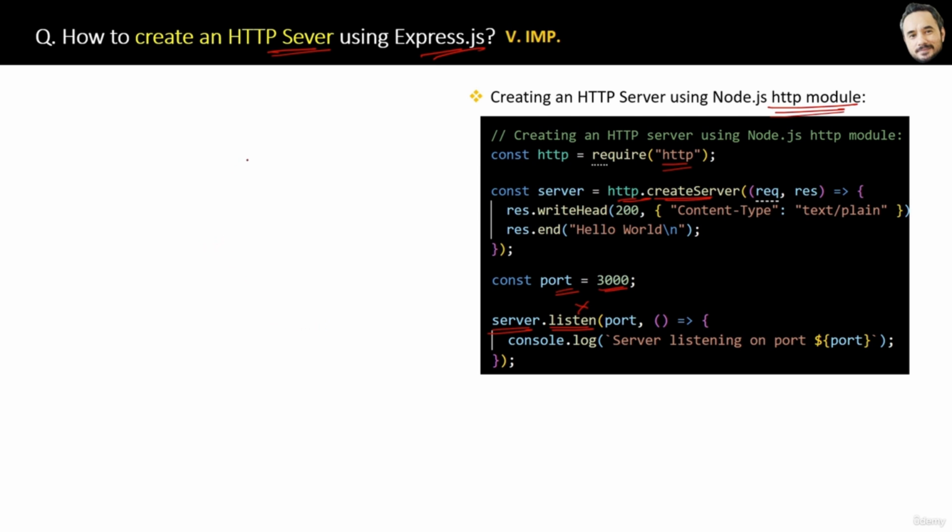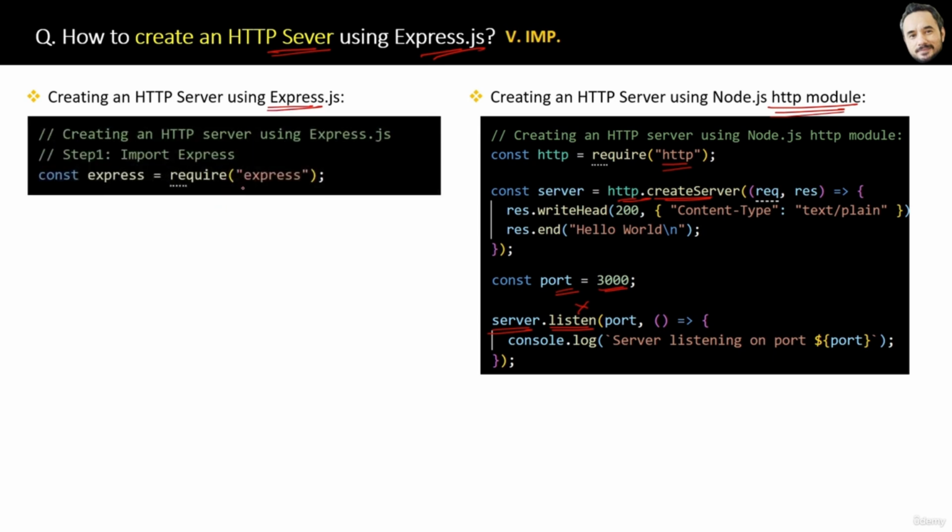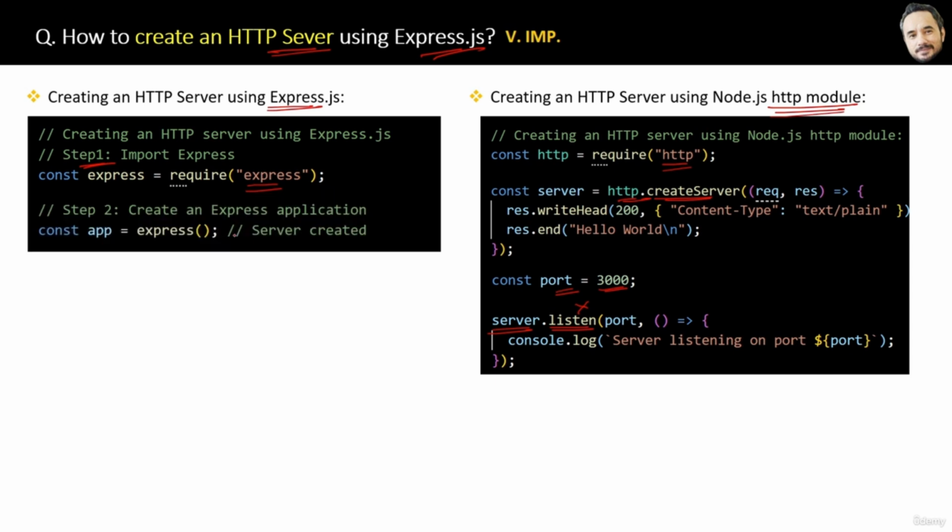Now the same can be achieved using the Express framework in Node. It's a 4-step process. Okay, how to do this? First, import Express. Before that, of course, you have to install Express, right? Second, create an Express application and assign it to the app variable. This means your server is created, and the name of the server is app. See, here you do not have to use the createServer method, so that code you are saving here.